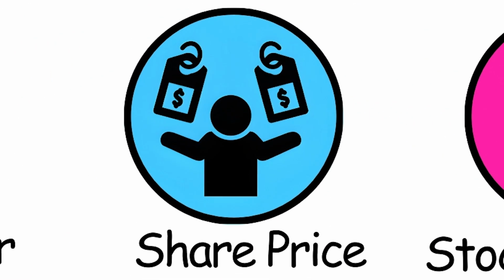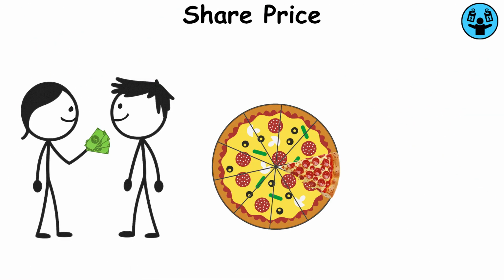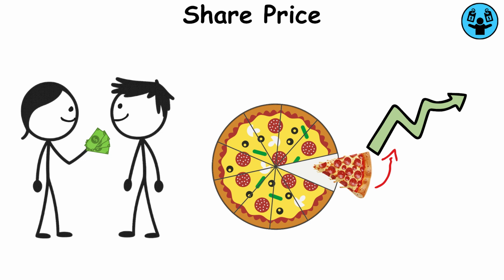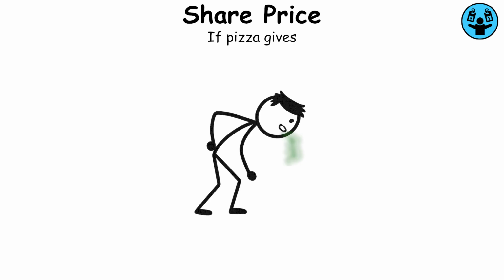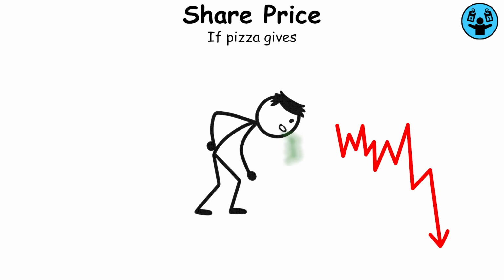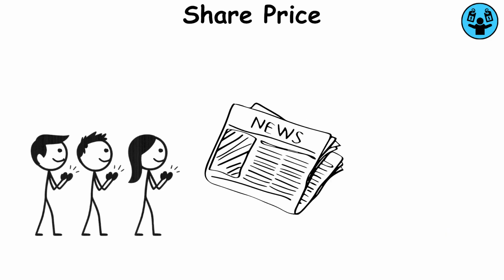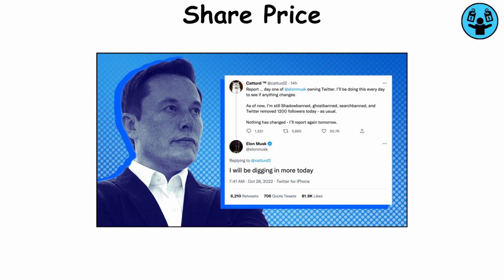Share price. The price people are willing to pay. If pizza becomes popular, price per slice goes up. If pizza gives everyone food poisoning, share price goes down. Other factors that influence price are news, hype, the industry, or Elon Musk writing a tweet.